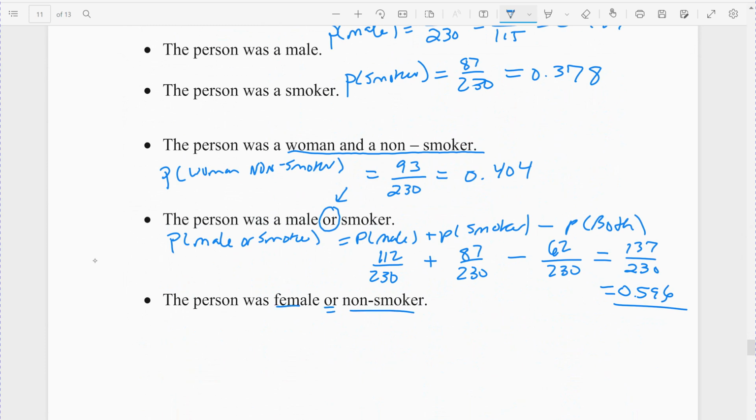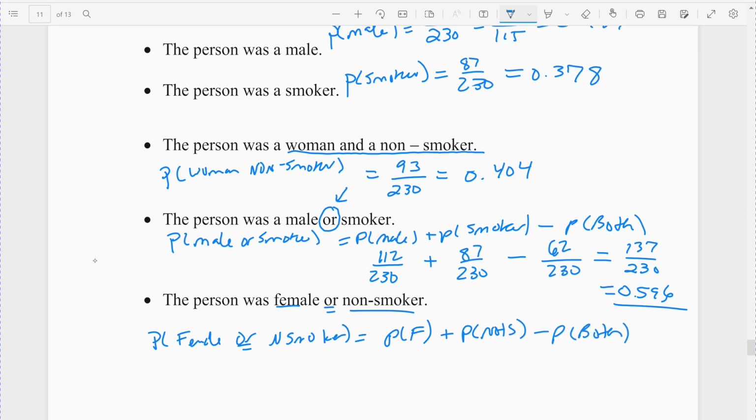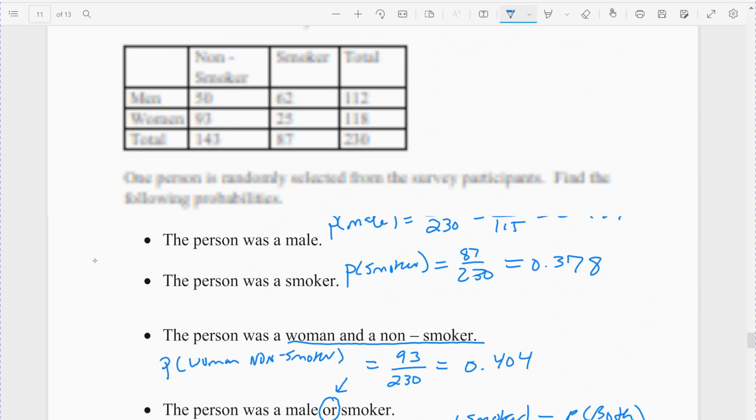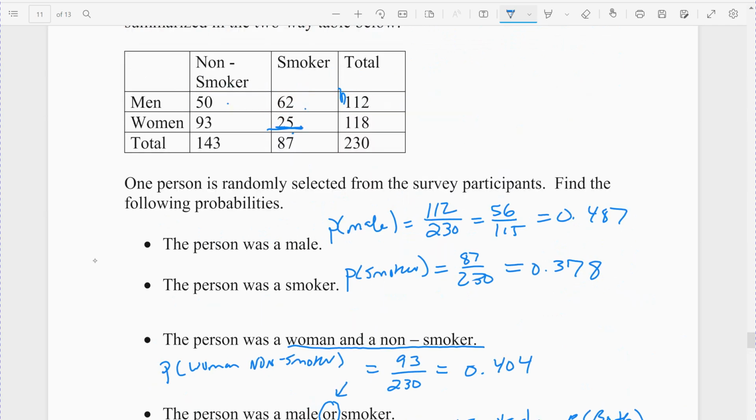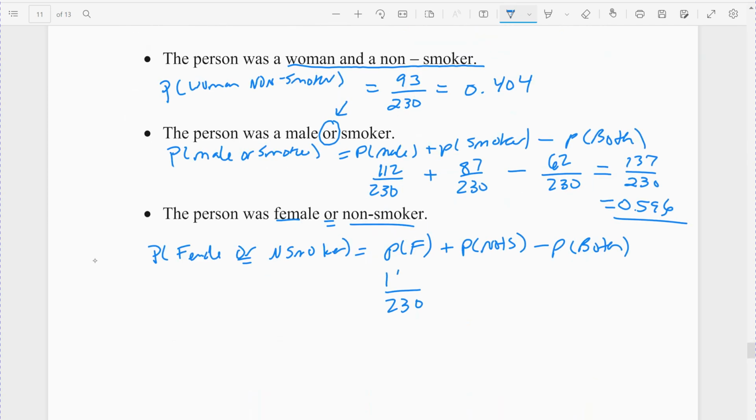Female or non-smoker: same thing. The probability they were female or a non-smoker would be the probability they were female plus the probability they were not a smoker minus the probability they were both, because there were people classified as both women and non-smokers. So out of 230, how many women do we have? I'm going to erase this so I can look up. All right, so now we're looking at women. There are 118 women, and the 93 would be the overlap. So women, they were 118 out of 230.